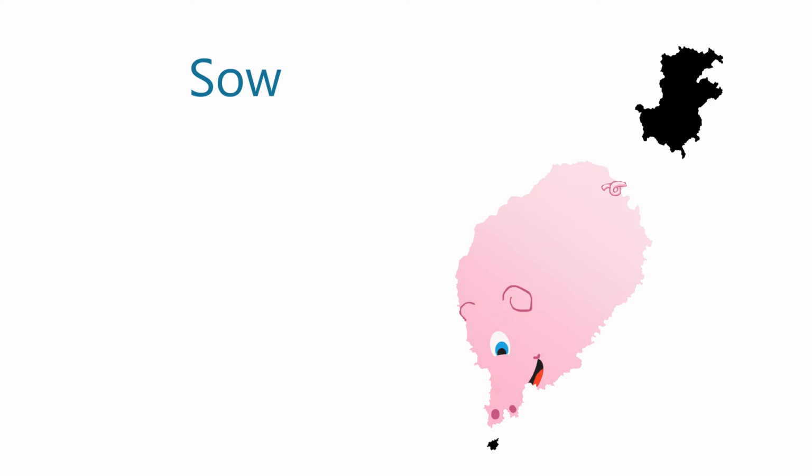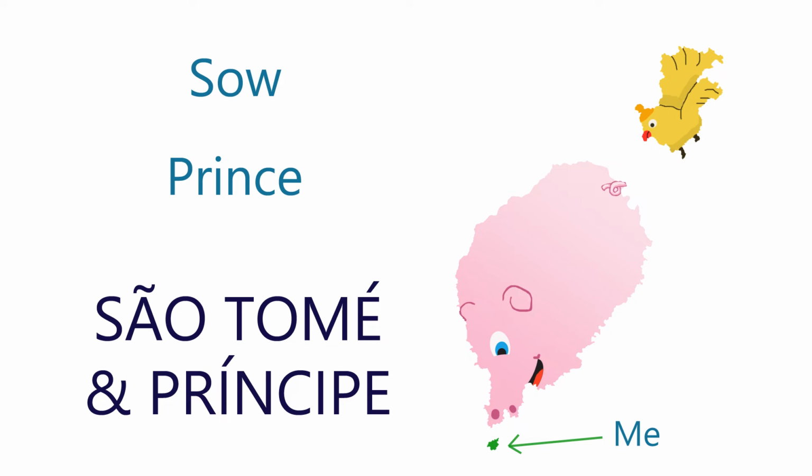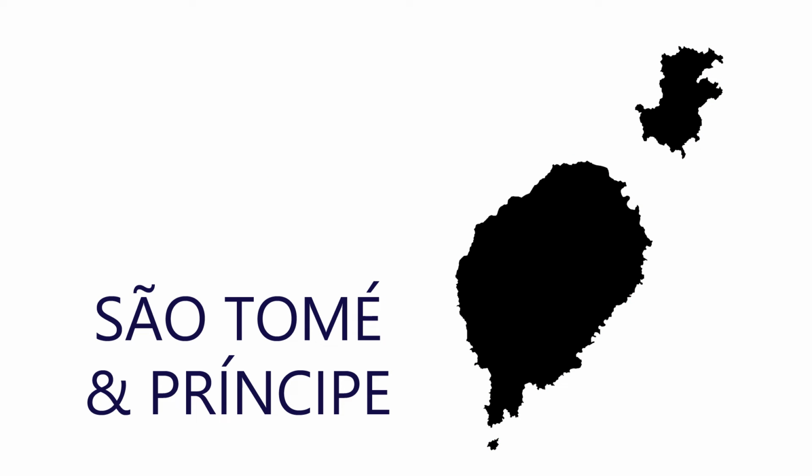The big shape here looks to me very like a pig, but I'm going to say specifically it is a sow, and it is coming towards me. So I'm going to imagine I'm the little shape down at the bottom. And then behind it, there's a bird-like creature wearing a crown, and so we're going to call that creature Prince. And that's going to remind me Sao Tome and Principe. Again, when I see the pig shape and the little bird with the crown and me at the bottom, Sao Tome and Principe.